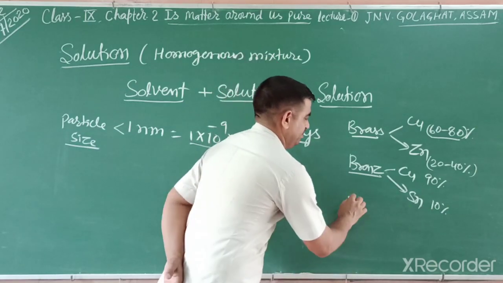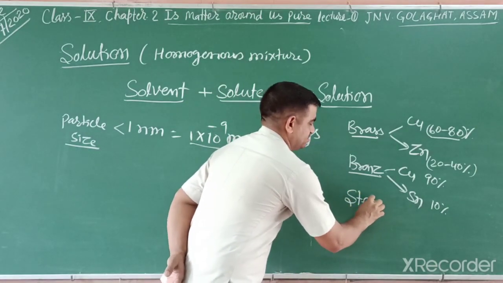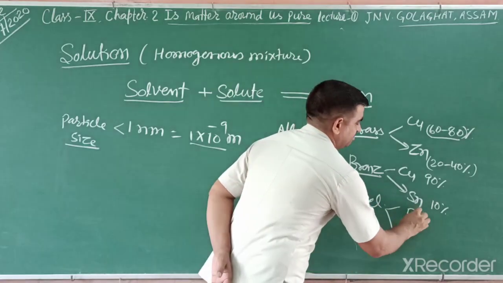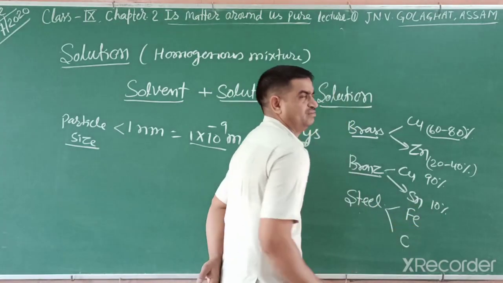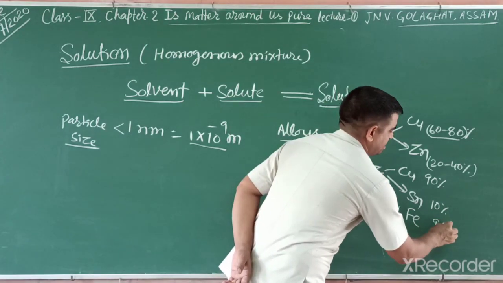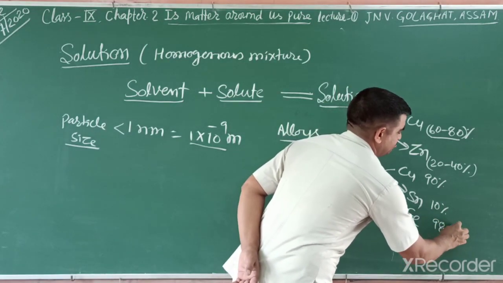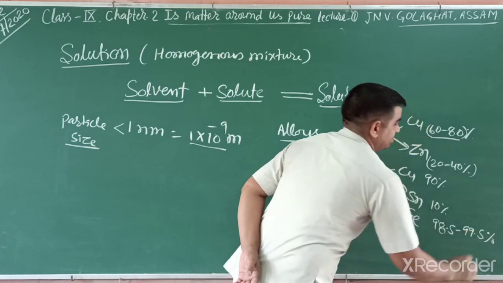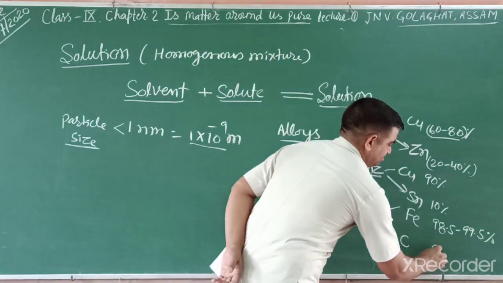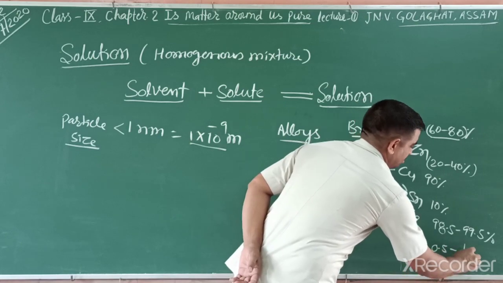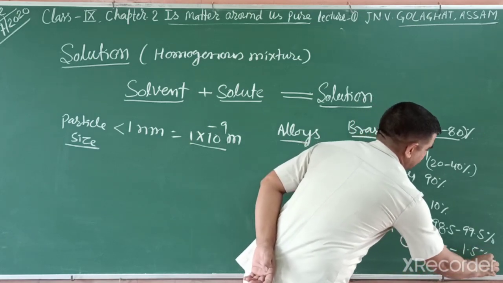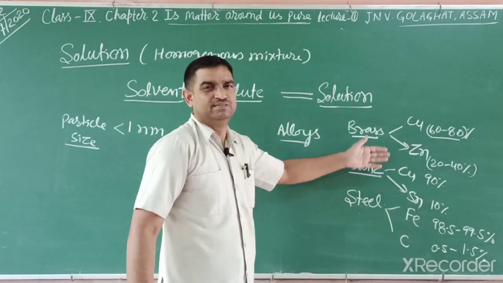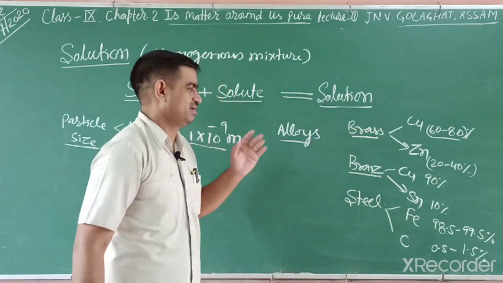The other one is steel. Steel has iron and carbon. Iron is there 98.5 to 99.5%. That is a very high amount. And carbon 0.5 to 1.5%. And there are different types of steel, soft and hard steel. You will study that in the next class, 10th class or higher classes.